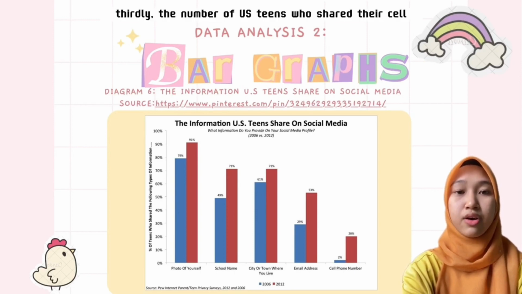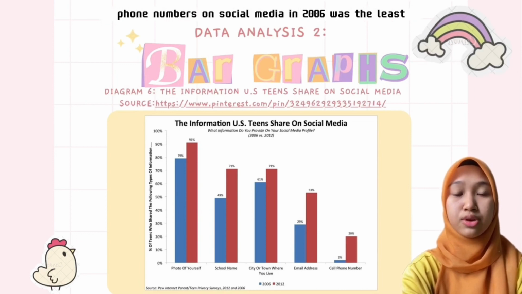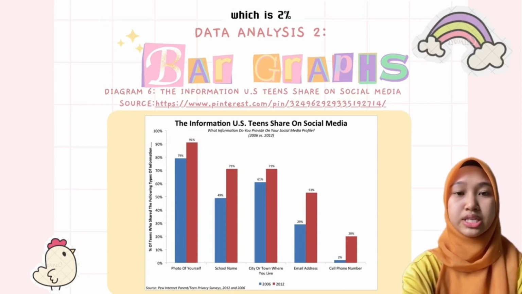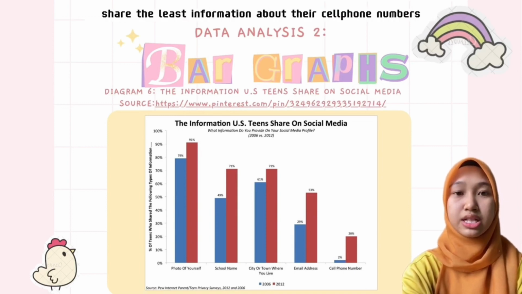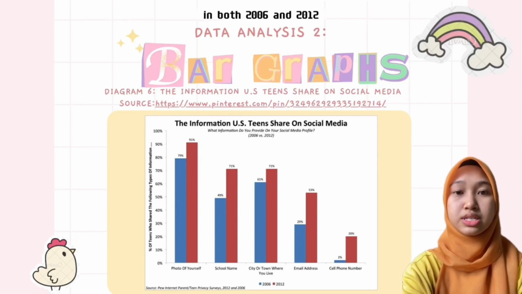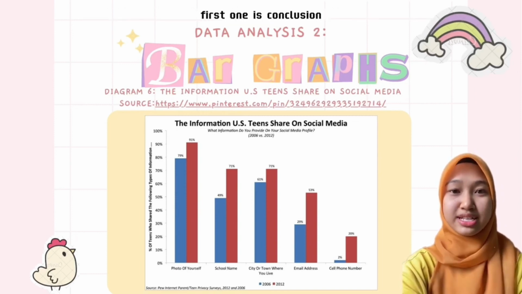Thirdly, the number of US teens who share their cell phone numbers on social media in 2006 was the least, which is 2% of US teens, and in 2012 it is 20%. It can be seen that US teens share the least information about their cell phone numbers in both 2006 and 2012. Last one is conclusion.